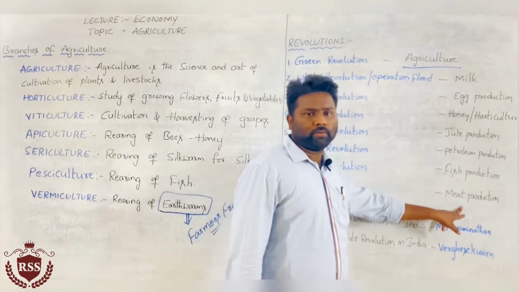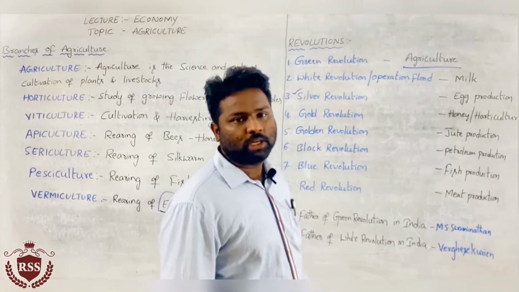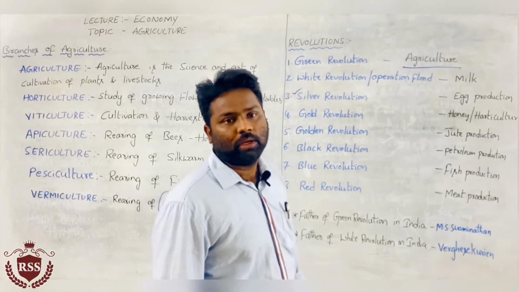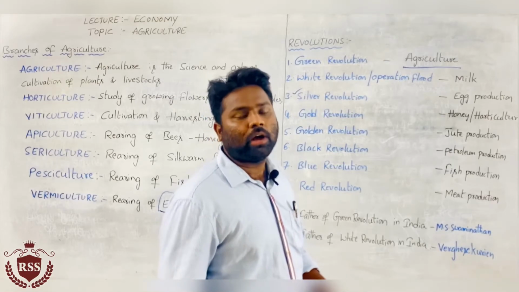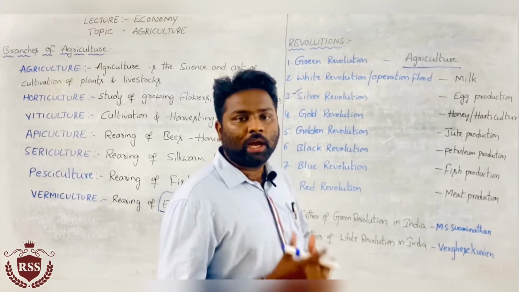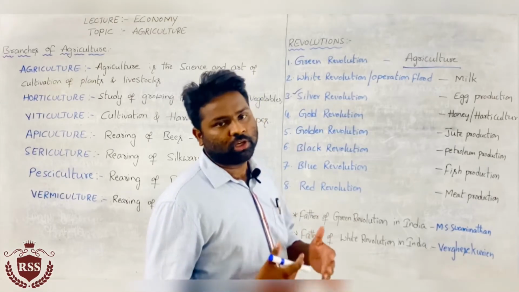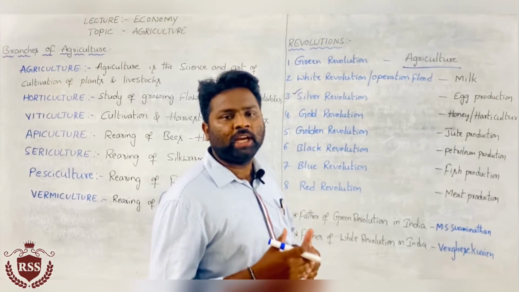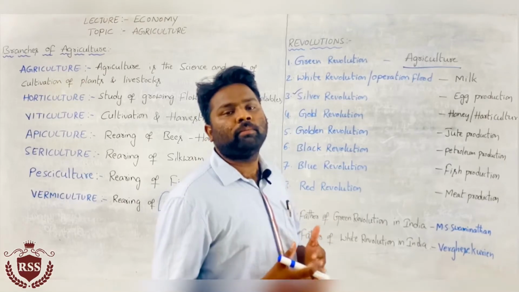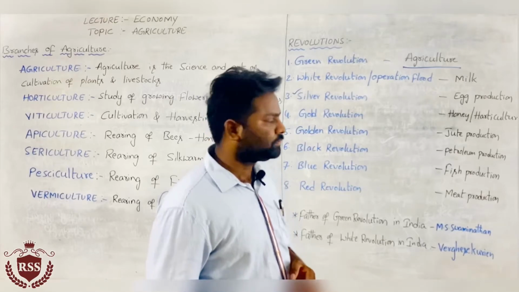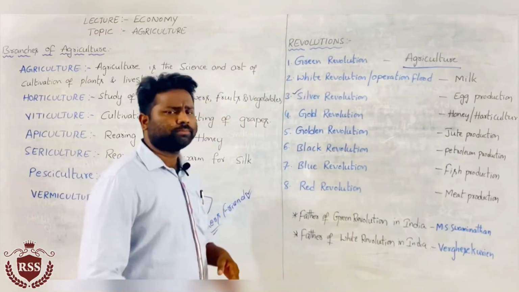Meat provides more proteins and vitamins for the health of the society, to improve the health conditions of the society, so we need red revolution also. That means we have to increase the production of meat by rearing animals. That is called meat revolution.